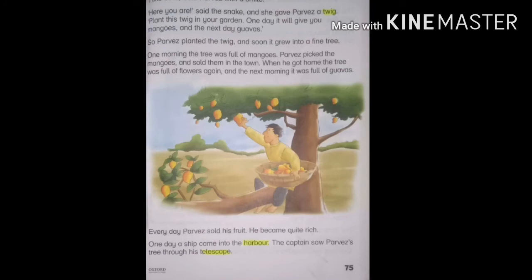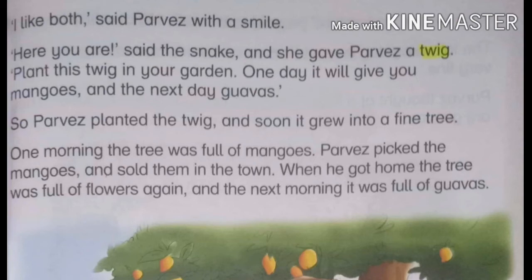Come to the next page. It's page number 75. Next, "I like both," said Pervez with a smile. Then Pervez told her that he likes both mangoes and guavas. Next, "Here you are," said the snake, and she gave Pervez a twig. So twig is a thin branch of a tree or bush.